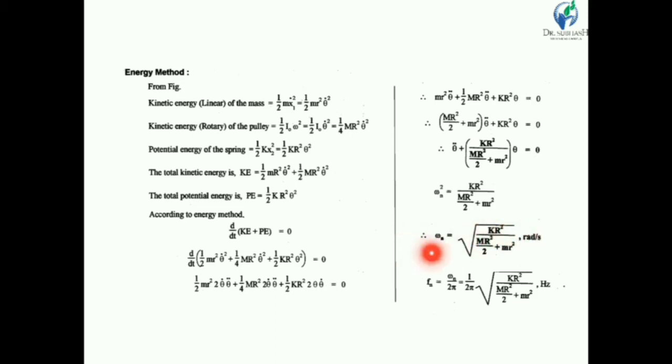So omega n is equal to the root of K R square divided by (M R square by 2 plus m r square). Finally, we get the natural frequency equal to 1 upon 2 pi under root K R square divided by (M R square by 2 plus m r square). Thank you.